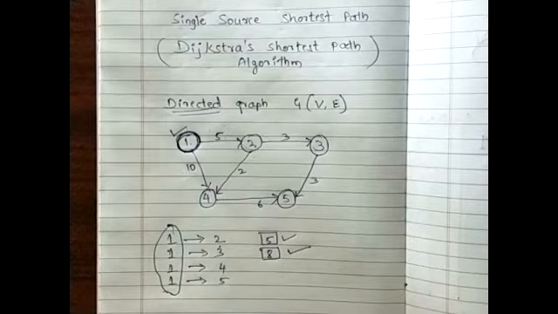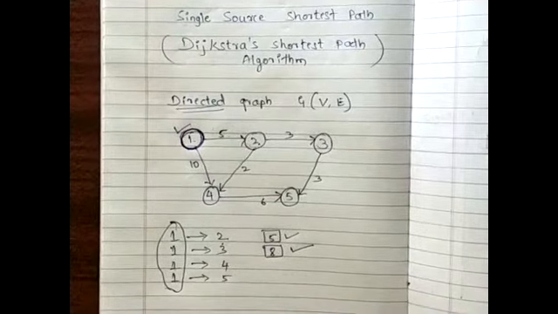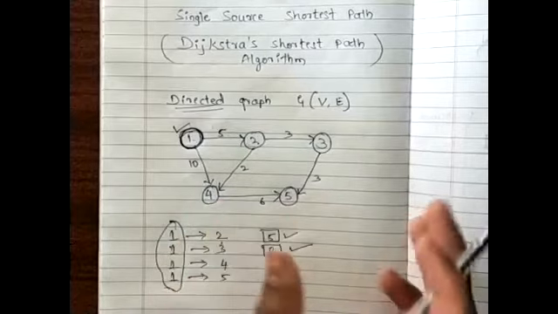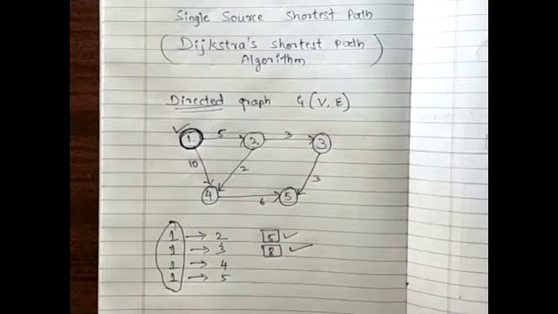Okay, now I want to move from vertex 1 towards vertex 4. Is there a direct path? Yes, sir. Yes, there is a direct path. What is the cost associated, or what is the distance between 1 to 4? 10. It is 10.